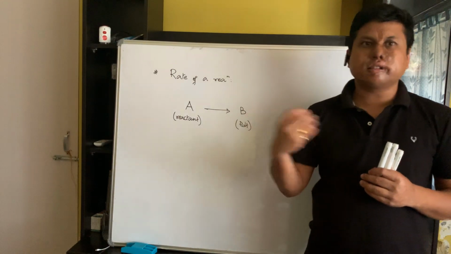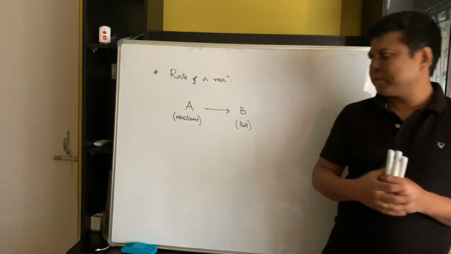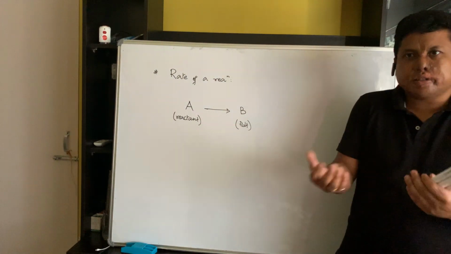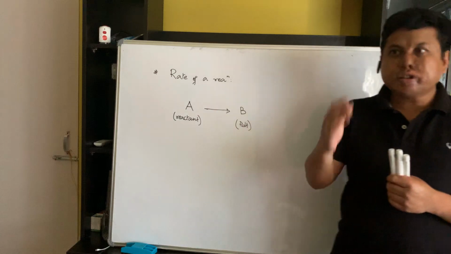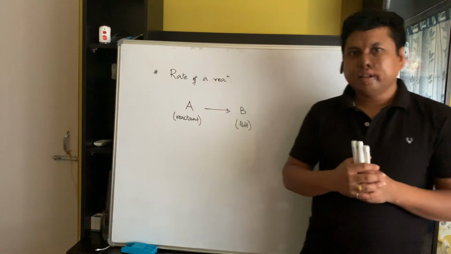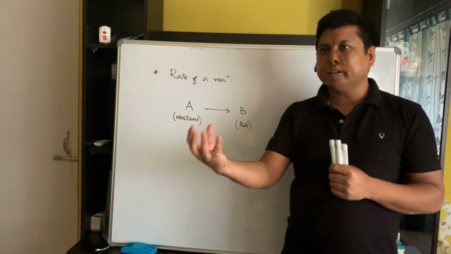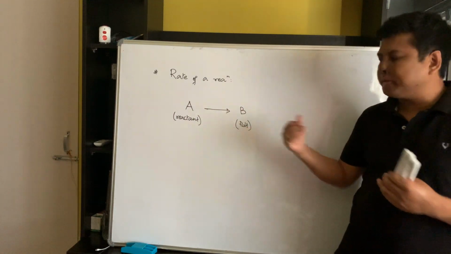Only the reactants will be present. Fine. And so what will be the concentration of product? Obviously, it will be zero. Initially, before the reaction has started, we find only reactant in the reaction vessel. No products will be formed.